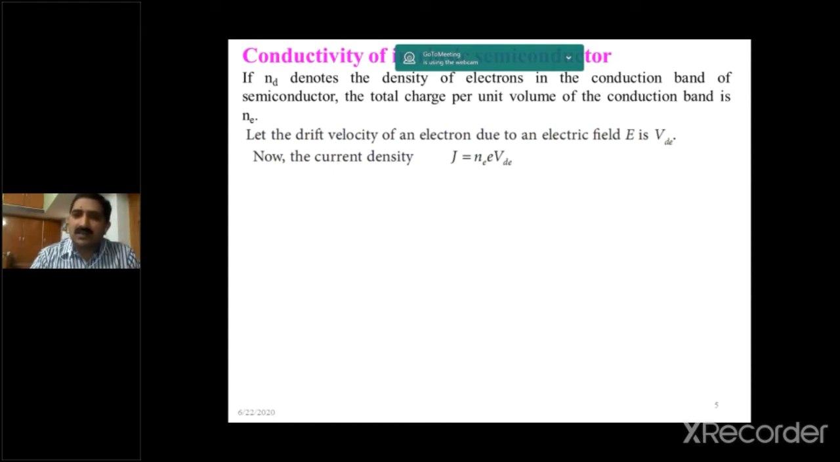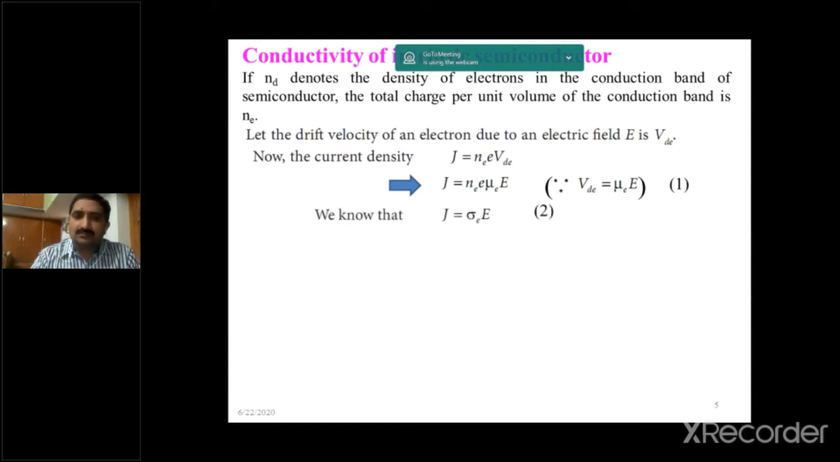E means the charge of the electron. VDE means the drift velocity of the electrons. So J is equal to Ne E VDE. We know very well the drift velocity VDE is equal to a proportionality constant mu E into E. What is mu E? Mobility of the electron. So by replacing that VDE in the above equation, we get J is equal to Ne E mu E E.